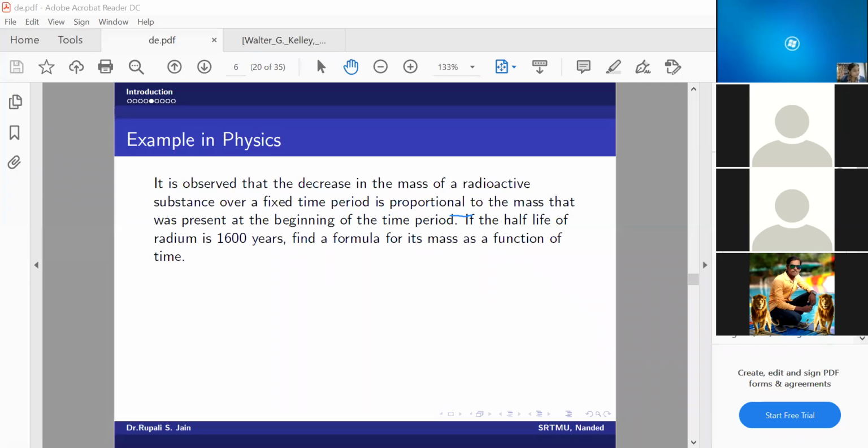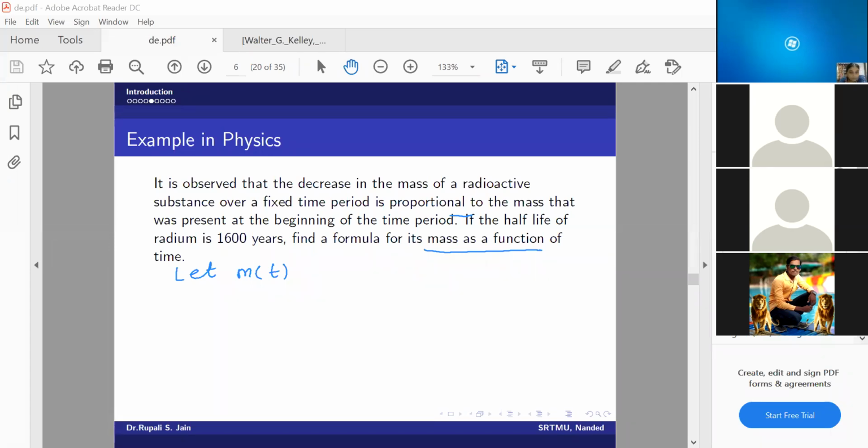So what should be my function here? In the previous example, we started with let y of t be the value of the investment after t quarters, right? Now here, what do I have to start with? Let m of t. I want to find mass as a function of time. So I will start with m of t.